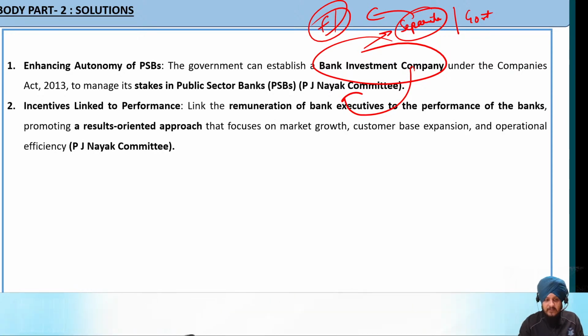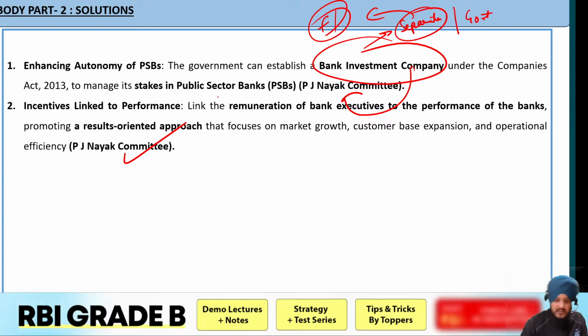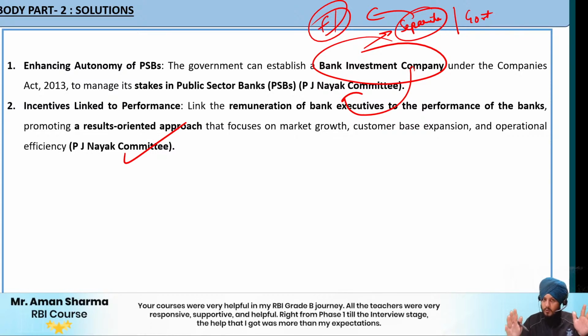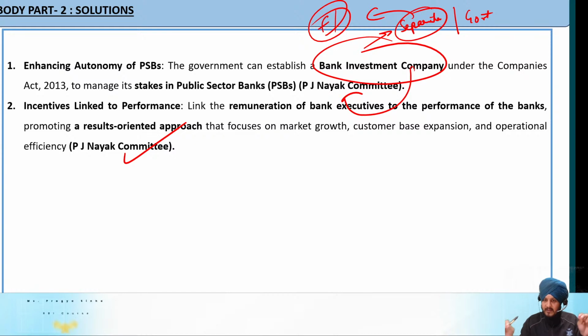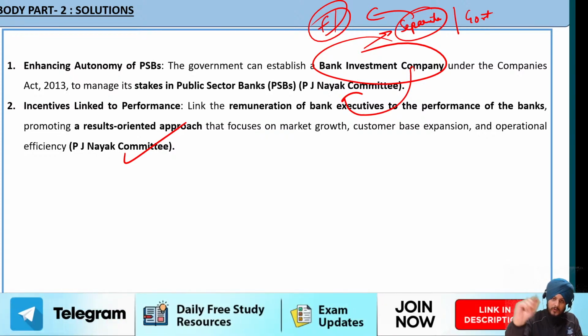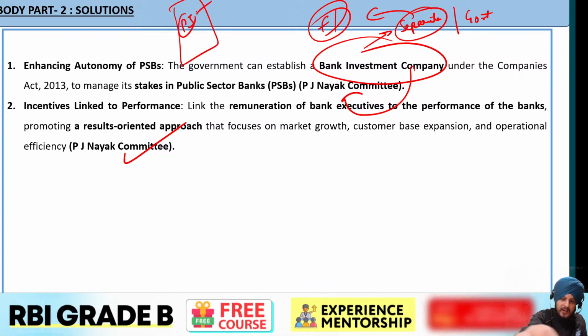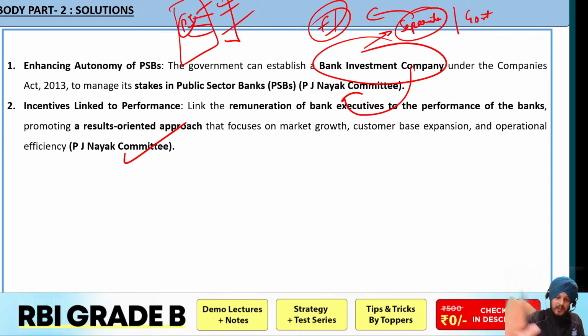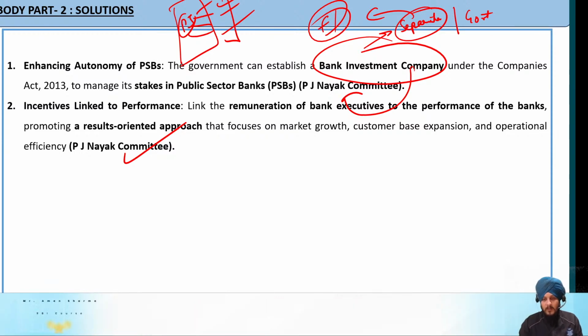The next is the incentives linked to performance. This is again a recommendation by PJ Naik committee. You can please note down this point somewhere, because the name of the committees has also been mentioned. I would say this is a good source of value addition. आप अपने आंसर में ऐसे PJ Naik committee ये सब लिख के आओगे तो of course it is going to act as a marks booster in your answer. So please थोड़े से एक short notes बना लेना एक पेज पर. ज़्यादा लंबा लिखने की जरूरत नहीं है, बस लिख लेना ऐसे PJ Naik की क्या क्या recommendations है which you can learn, और कहीं पे भी banking sector से इश्यूज से क्वेश्चन आ जाए वहां पे ये सोल्यूशन आप लिख देना, ठीक है. इसको आई मीन मल्टीपल टाइम रिवाइज कर लेना.